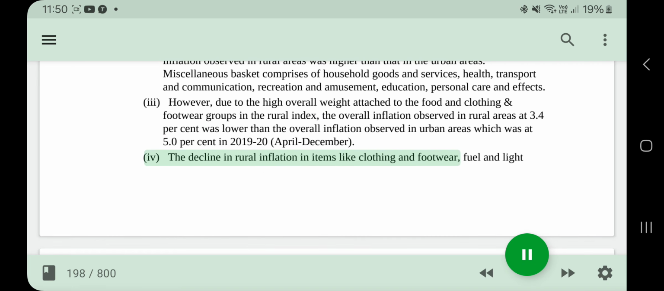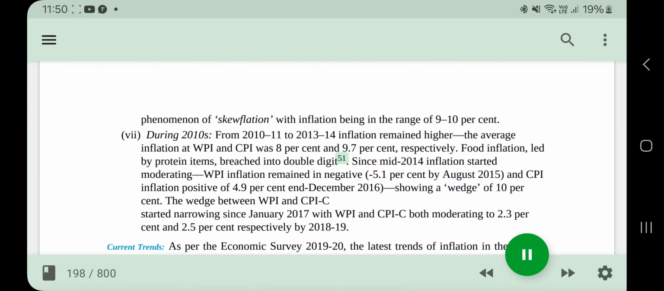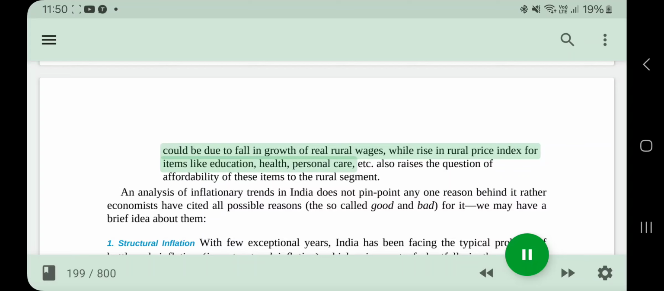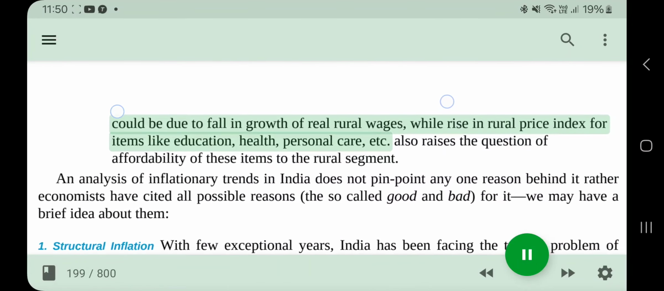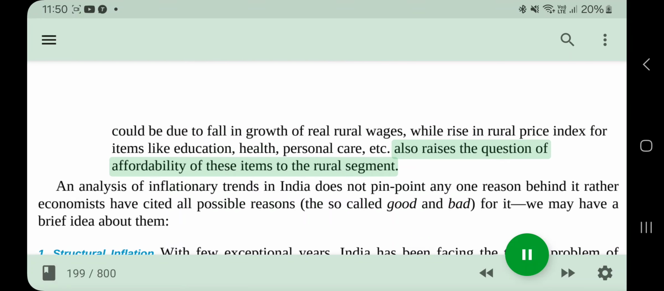The decline in rural inflation in items like clothing and footwear, fuel and light could be due to fall in growth of real rural wages, while rise in rural price index for items like education, health, personal care, etc. also raises the question of affordability of these items to the rural segment.